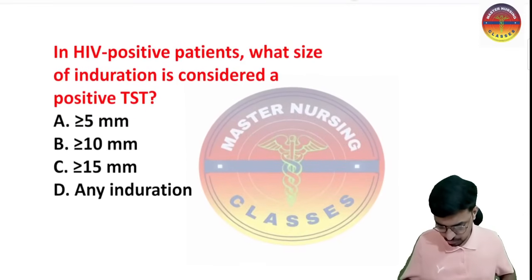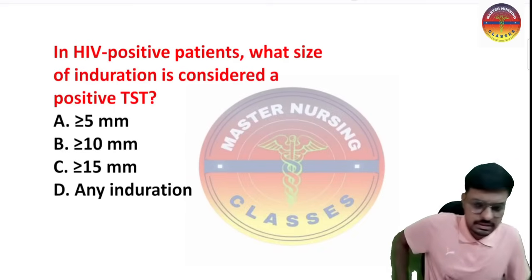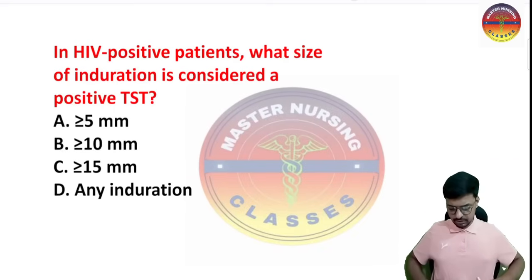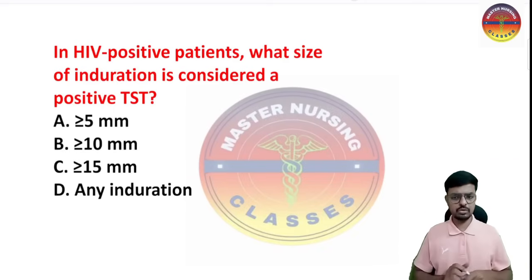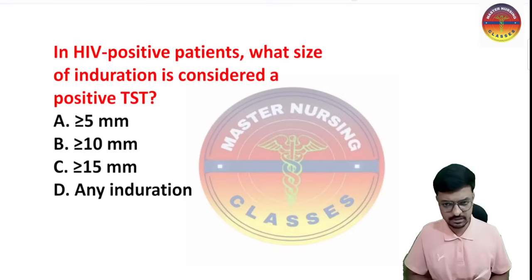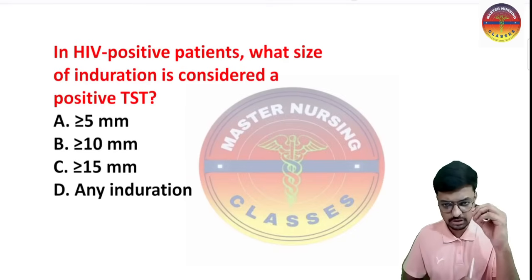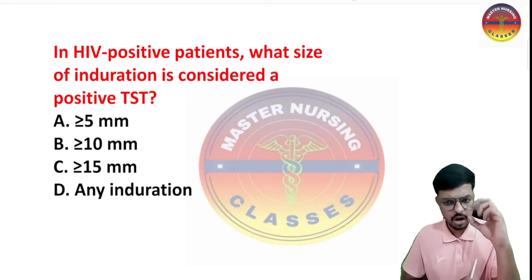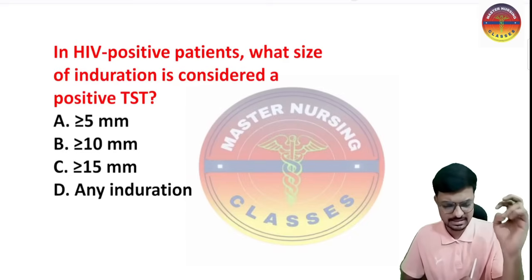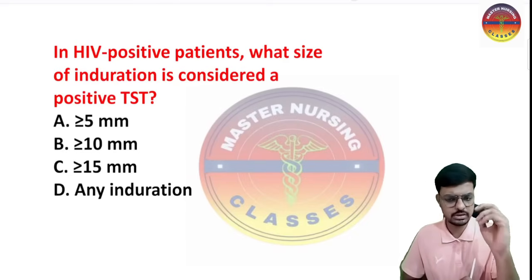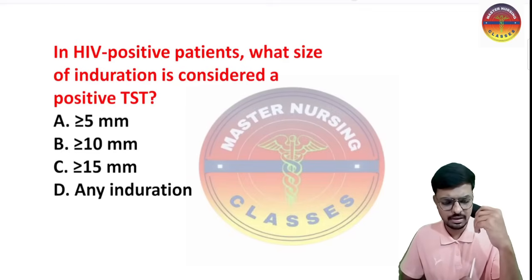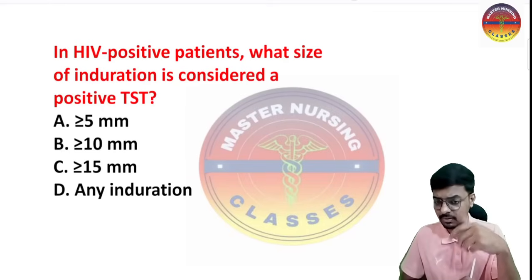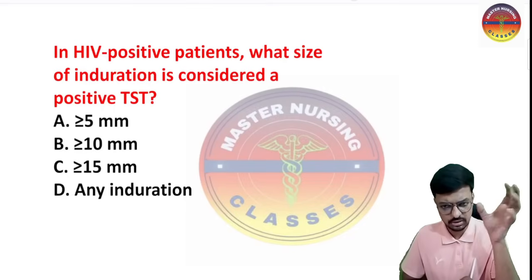In an HIV positive patient, what induration is considered positive in the TST? Sir, what is the TST? TST we also call the tuberculin skin test, the Mantoux test, or the Pirquet test. These are the three names of the test which we perform to detect the previous exposure of the patient to TB.